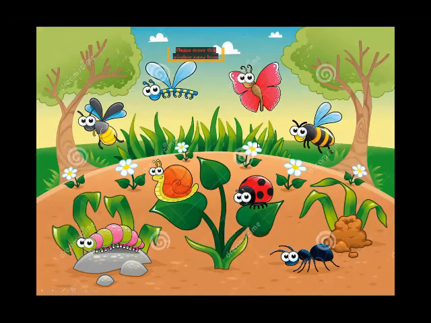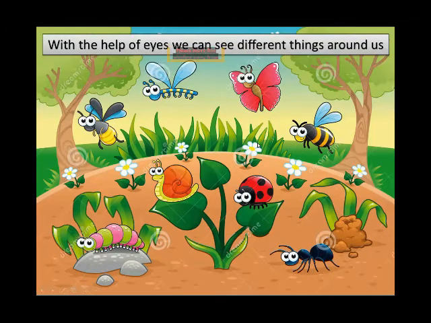In this picture, you can see so many things like birds, flowers, plants, insects, clouds, and so on. With the help of the eye, we can see the colors of nature and enjoy the beautiful world. So it means with the help of the eye, we see things around us. Okay, now move to the next slide.